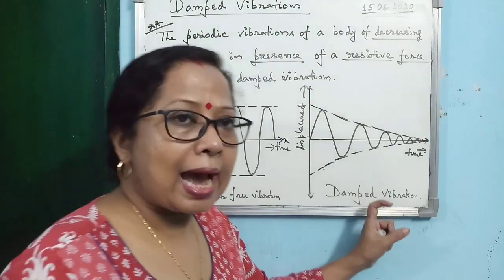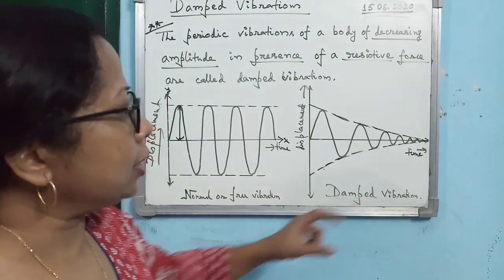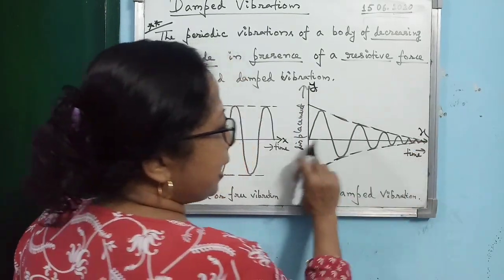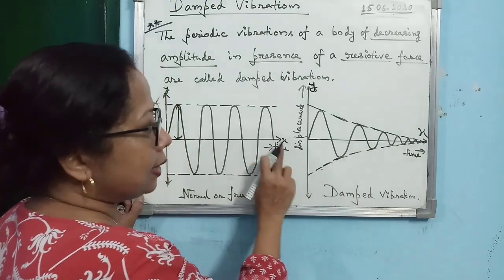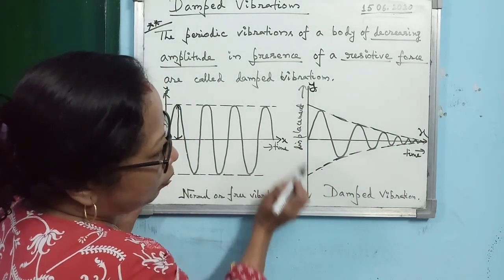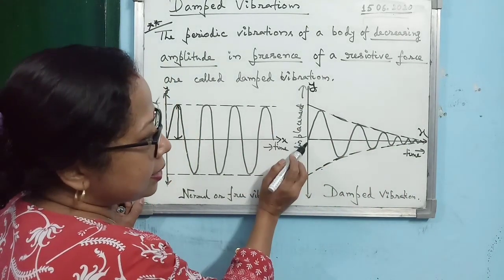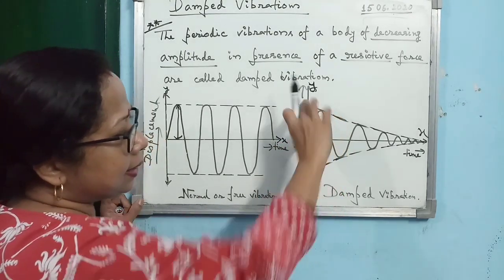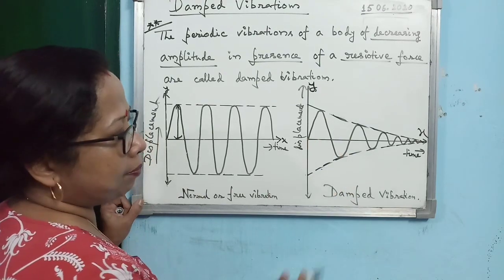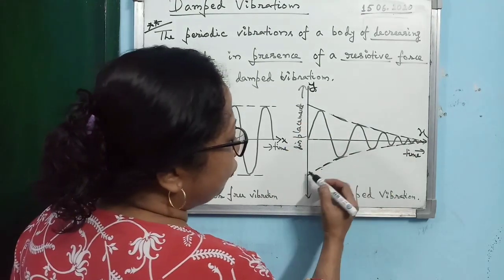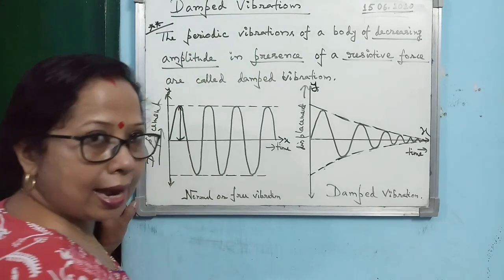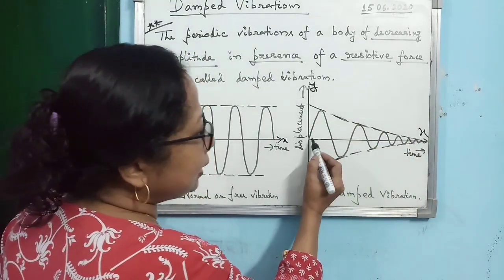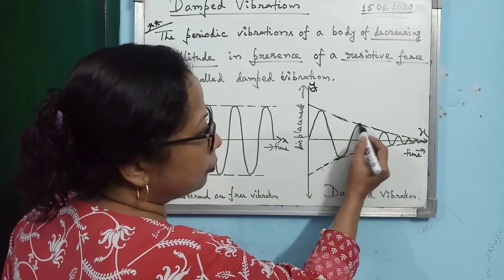Now come to damped vibration. How will we draw the diagram? First you draw the y-axis, a vertical line, and the x-axis along one ruled line. Then you mark these 2 points at the same length from the x-axis. This length and this length should be the same. Then you draw this curved line by dotted line, freehand, and try to draw something similar. Then you draw the curve, the graph.